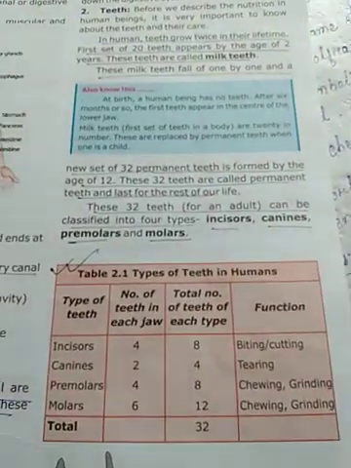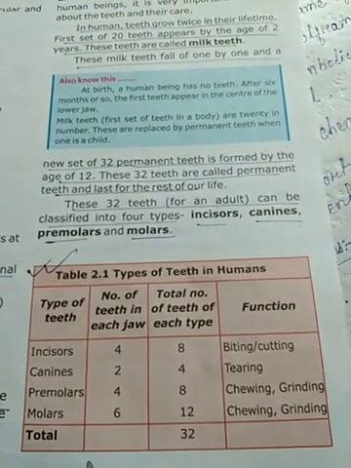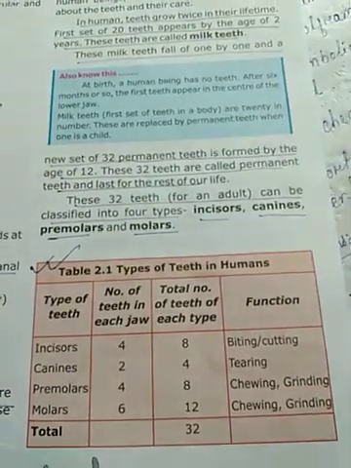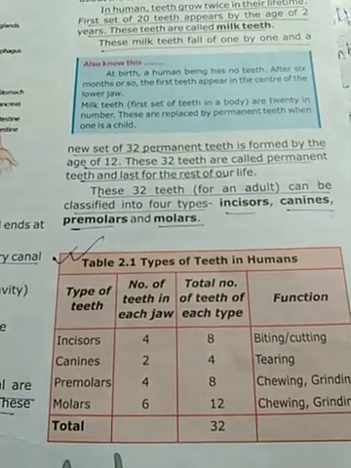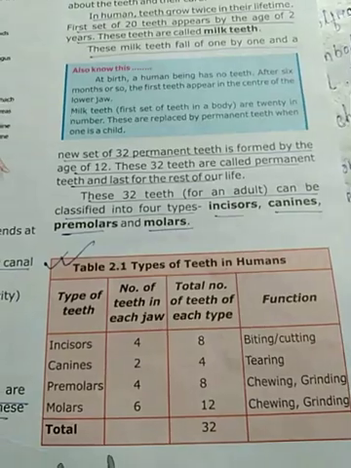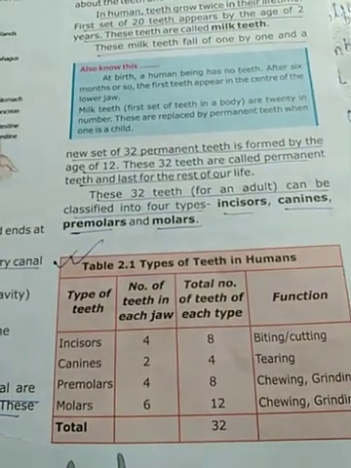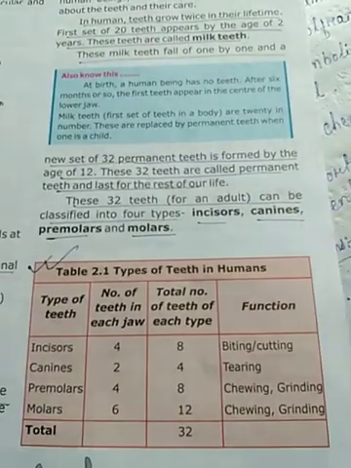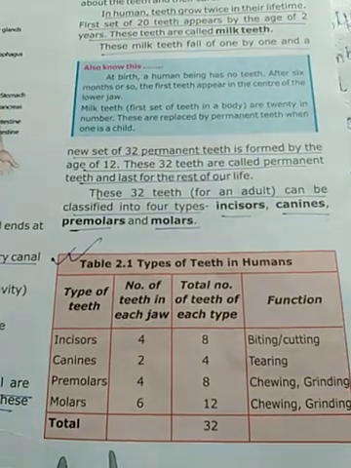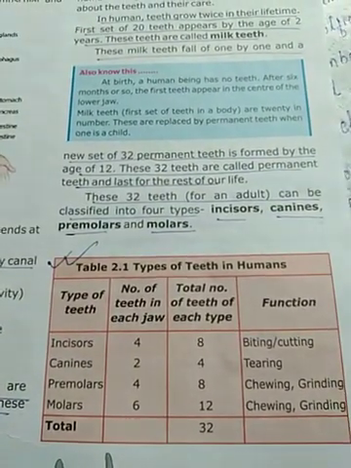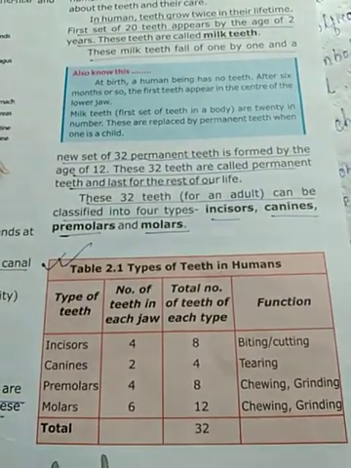Now in this table we see the types of human teeth, the number of teeth present in each jaw, the total, and their functions. First is incisors. In each jaw 4 incisors are present, and the total in the upper and lower jaw is 8. Their function is biting and cutting the food particles. Canines: in each jaw 2 canines are present, and the total is 4. Their function is tearing the food particles.